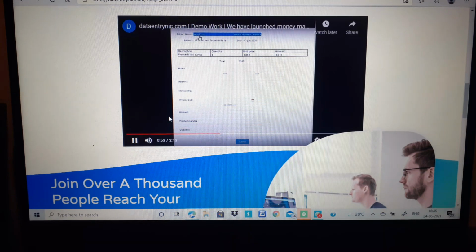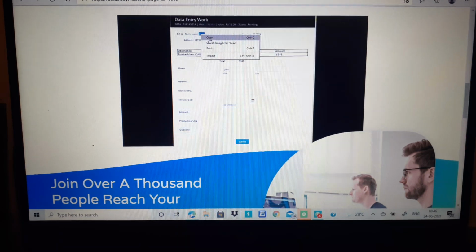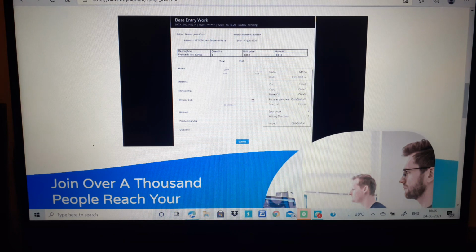See, here they are showing that you have to just copy and paste. Now it looks easy. When any person sees this work demonstration, he or she feels that it's such an easy work, I can easily do it. Why not register with them with 700 rupees? But that is the catch in it. It looks easy, it's not easy if you actually do it. And once your 700 rupees are gone, that is the time you'll realize that you have been fooled.